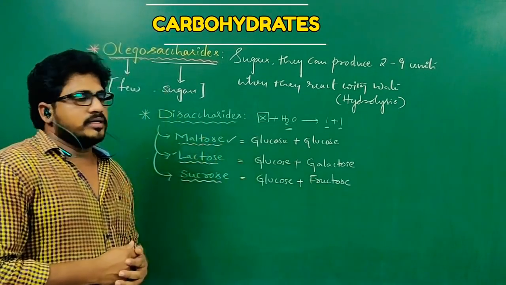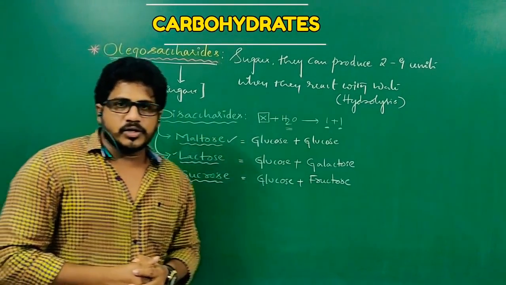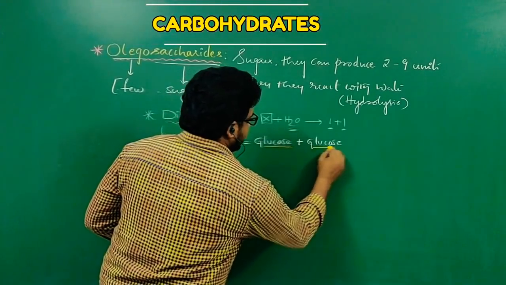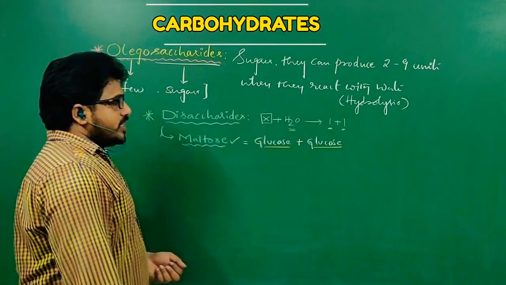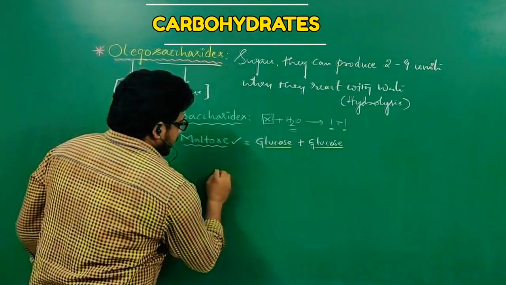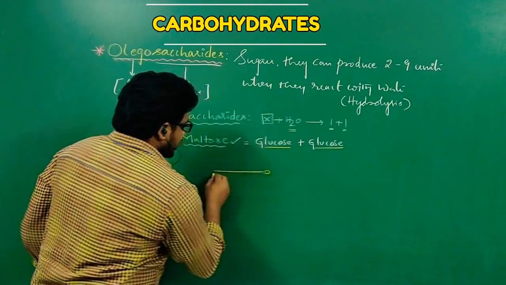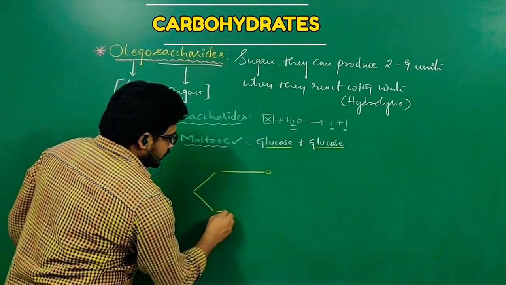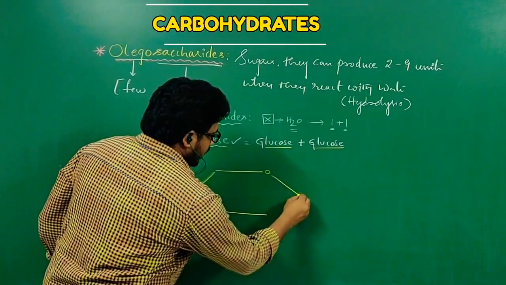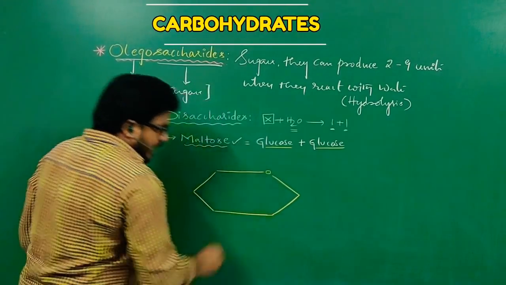That is a common point. So let me discuss the structure of maltose clearly. Maltose is a disaccharide. It consists of two monosaccharide units. Both are glucose. You know very well that glucose is a hexose. It is able to form a six-angled or hexagonal pyranose ring structure.